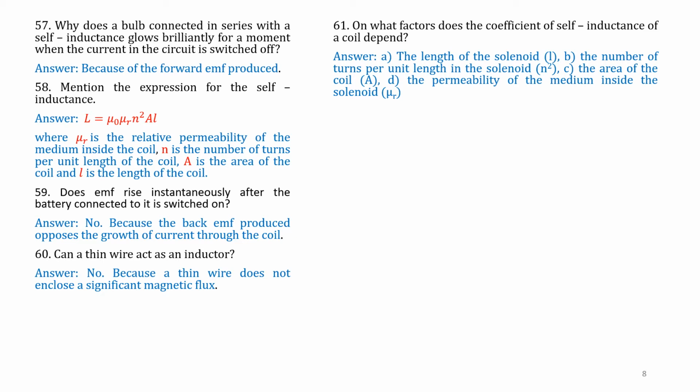First is the length of the solenoid, L. Self-inductance is proportional to the square of the number of turns, N squared. It is proportional to the area of the coil, A. And the permeability of the medium inside the coil, mu R.